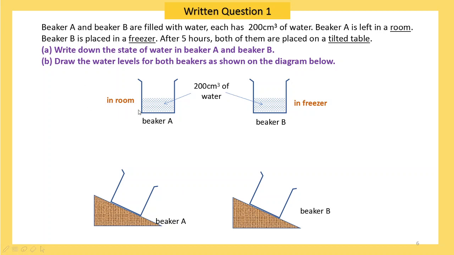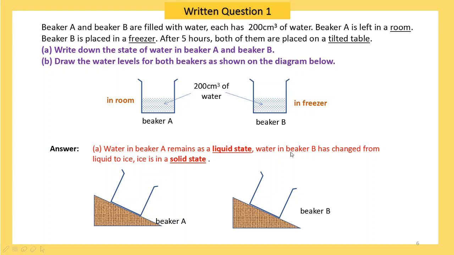I believe this question is not too difficult. For question A, we know that beaker A is in the room. Therefore, water in beaker A remains in a liquid state. Beaker B is put in the freezer, therefore water in beaker B has changed from liquid to ice. Ice is a solid state. Question B is to draw the water level. Since beaker A is still in the liquid state, the water level should be parallel to the ground, whereas beaker B has changed to solid state. It should have the fixed shape as when it was placed in the freezer.